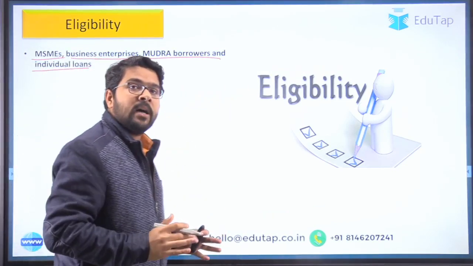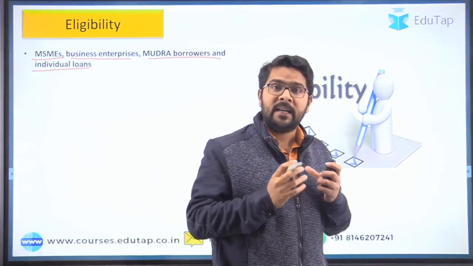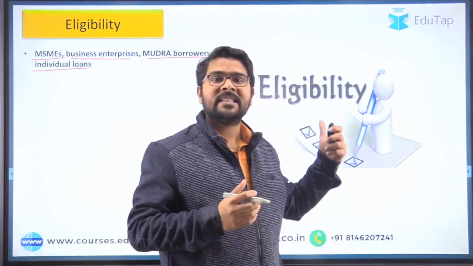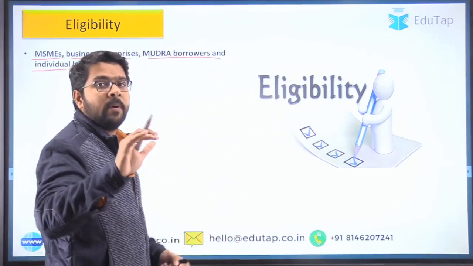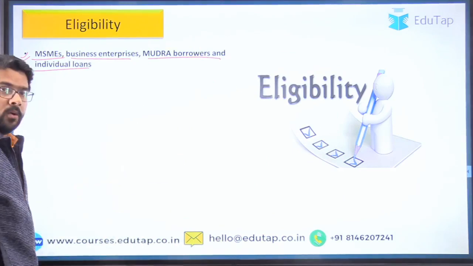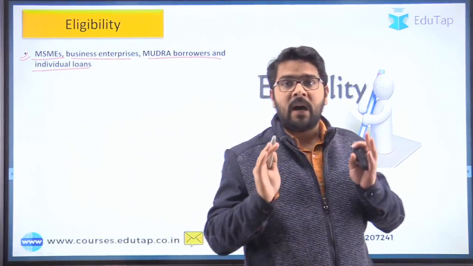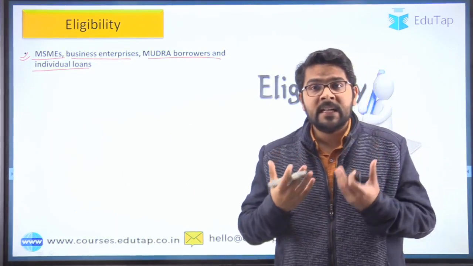So anyone who is having outstanding of loan, that means he hasn't paid his loan in entirety, is eligible to get the loan under this particular scheme, provided he belongs to this section. Okay, so this emergency credit guarantee scheme is providing you a loan provided you are already having some loan.